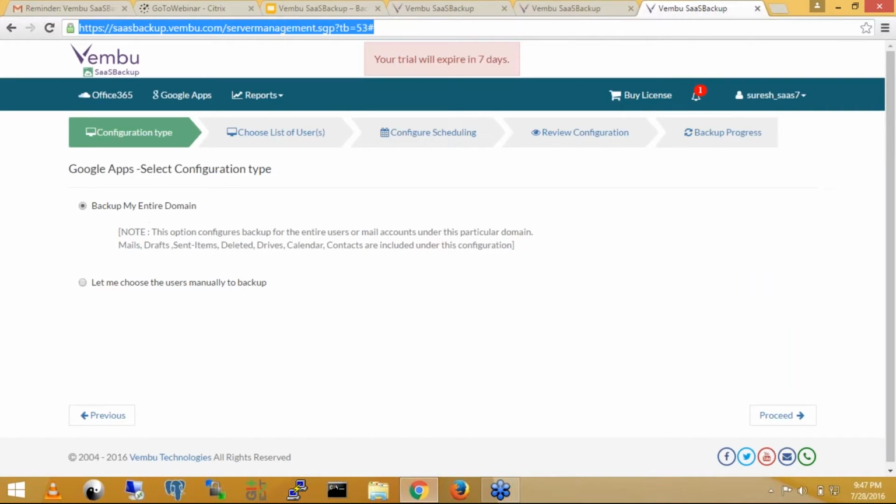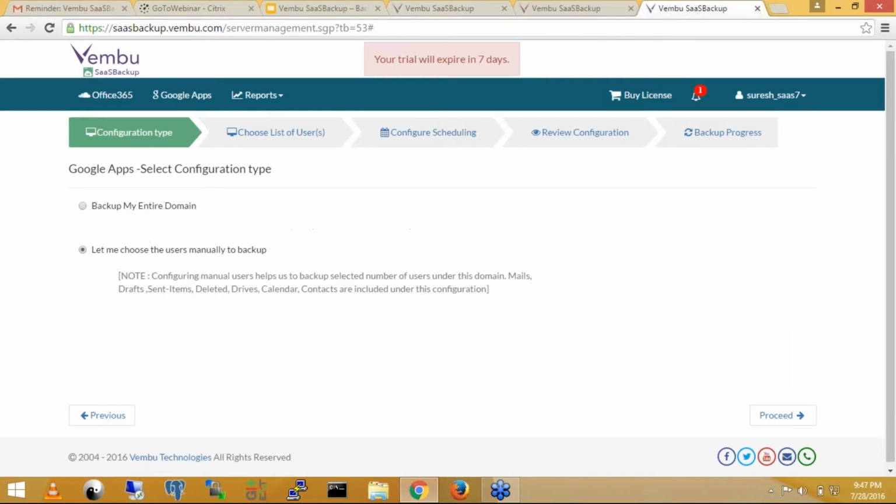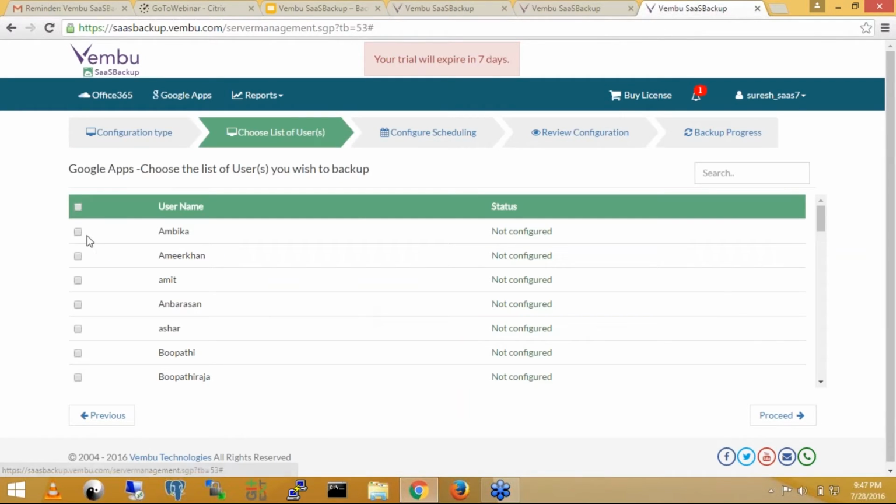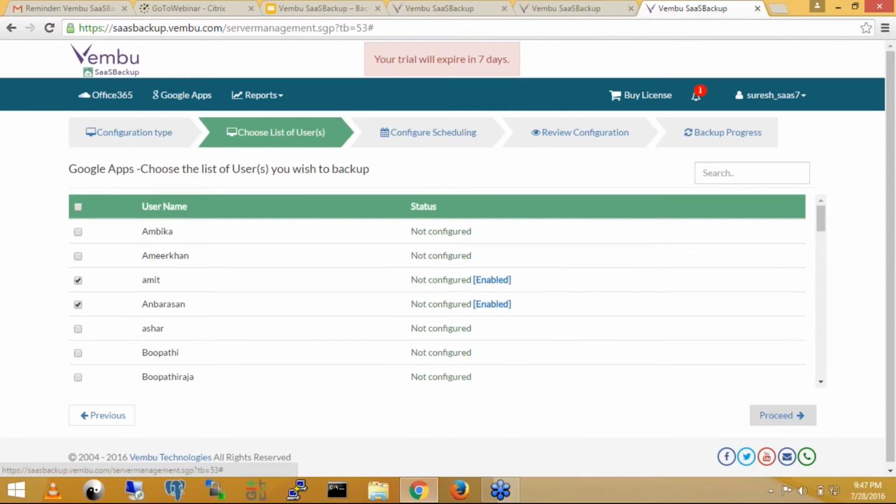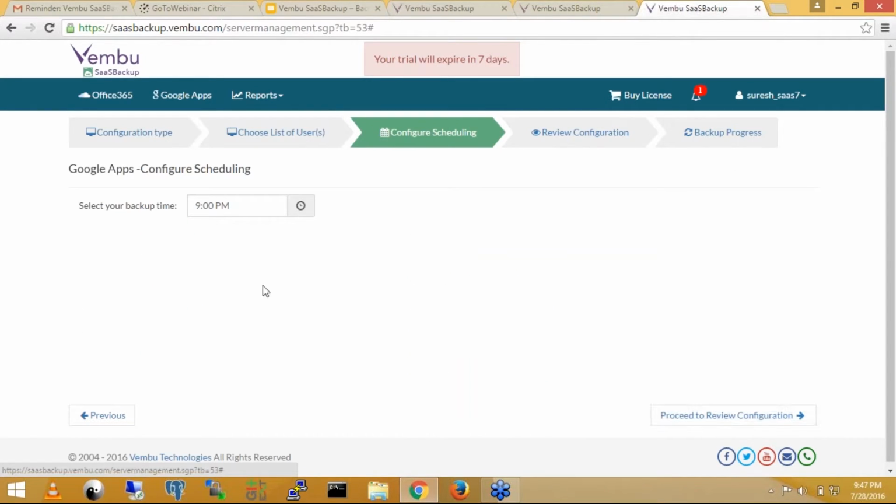Then it will move to this page. If you click Backup my entire domain, you can also click the option "let me choose". You can choose the particular user from here. Then you have to click the proceed button. Then click the users which you want to back up. Then click continue. Then you have to provide the timing for scheduling, what time you want to take the backup.